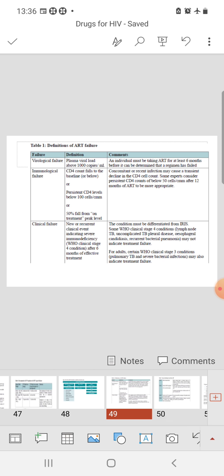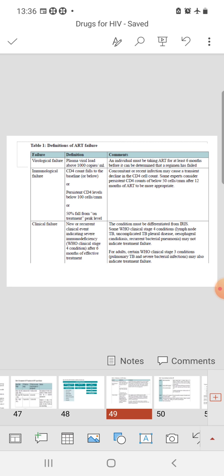So this is the definition of ART failure. ART failure means plasma viral load above 1000 copies per ml. Or immunological failure means falling CD4 cell count, that means it can fall below baseline, or persistent CD4 level below 100 cells per cubic millimeter, or a 50% fall from an on-treatment peak level.